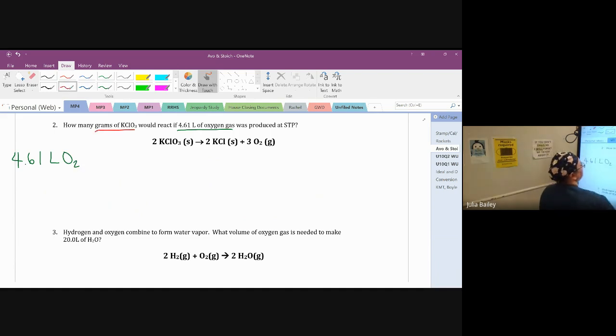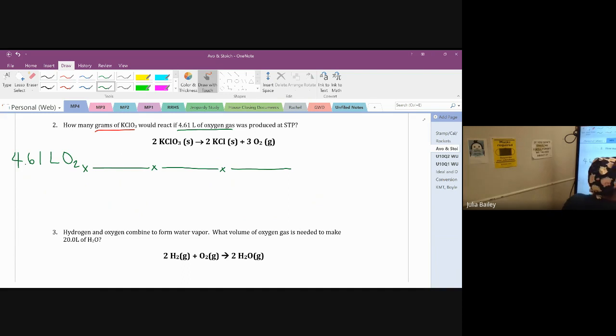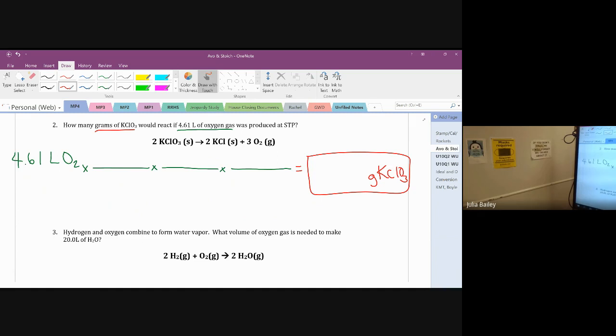They're asking me for grams of KClO3, which means I'm going to need to use 3 fractions. And that's because I've got to convert liters to moles. Then I can use the mole bridge to go moles to moles. And then I can go moles to grams of the KClO3 so that I can end with this unknown grams KClO3 that they're asking me to find. So those grams of KClO3 can also go on top at the end because my unknown always goes on top at the end.